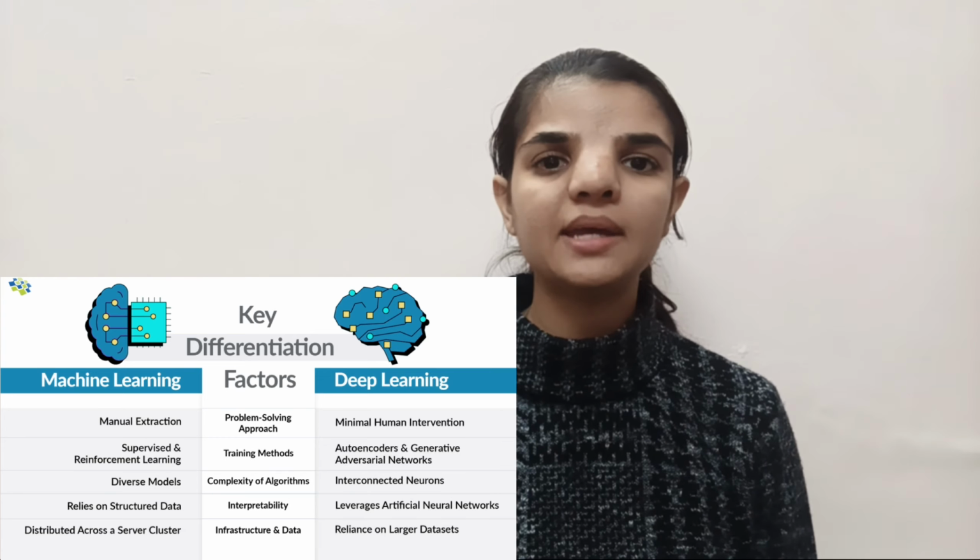Here's a simple comparison to make it clear. Machine learning is like teaching a child by directly explaining the rules and giving examples. Deep learning is like teaching a child by letting them observe, experience, and learn patterns on their own. Machine learning is used in tasks like email filtering, price prediction, or simple chatbots. Deep learning is used in facial recognition, voice assistance, self driving cars, and healthcare.